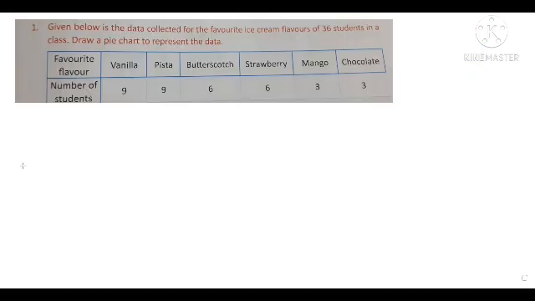So let us quickly draw a pie chart, and for that we are going to draw a circle here. Fine. Now what the data is saying here is that for vanilla the number of people is equal to 9, right?